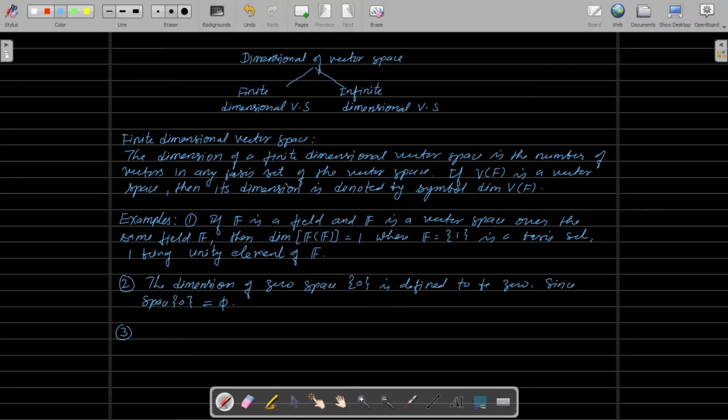Now example number 3. The dimensions of vector spaces R2 over the field R, R3 over the field R, R4 over the field R, and so on up to Rn over the field R are 2, 3, 4, up to n respectively.